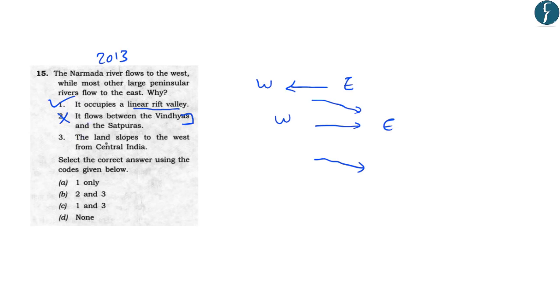Now the third statement reads, the land slopes to the west from central India. Now this statement is incorrect because the slope of the land is from the west to east. That is why all the major rivers are flowing from west to east. However, the only reason why Narmada flows from east to west is because it flows in a linear rift valley. And you should also know that the other river which flows in a linear rift valley is the Tapi River. So both the Tapi and Narmada rivers flow in a rift valley and both of these rivers flow from east to west. So this is another kind of questions that can be asked in the preliminary examination. So the correct answer in this case was A, that is 1 only.